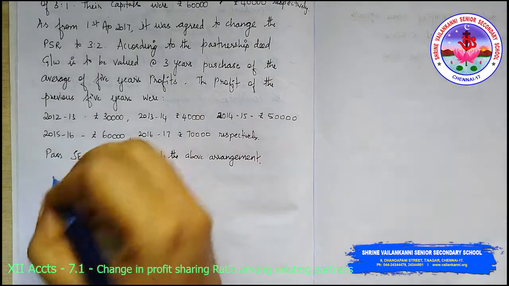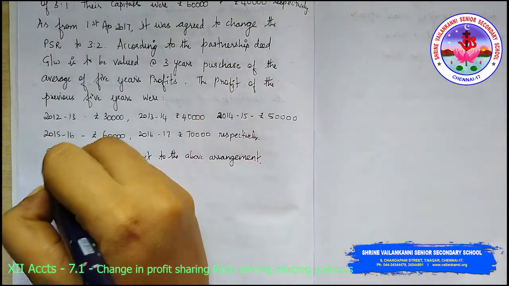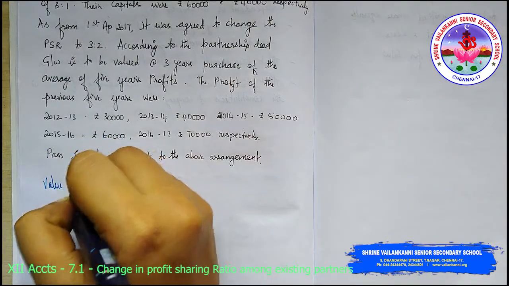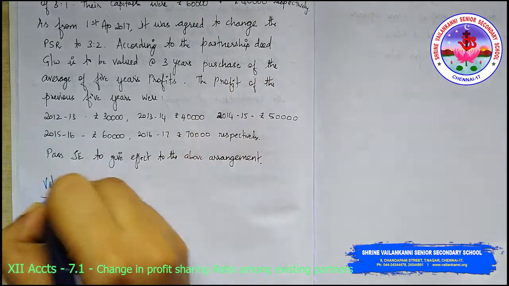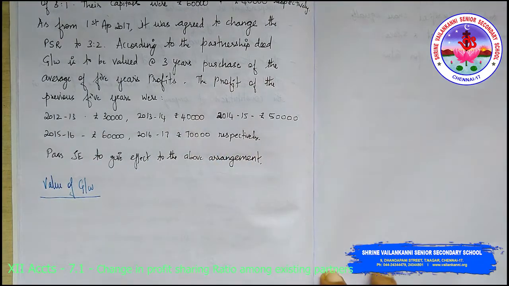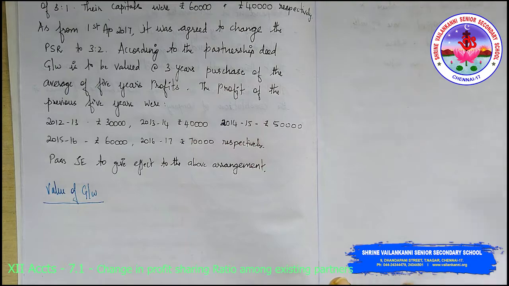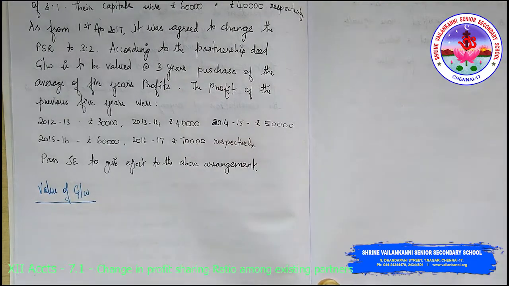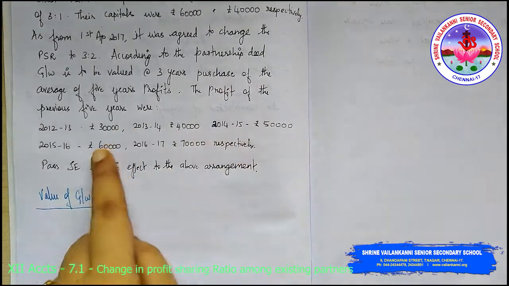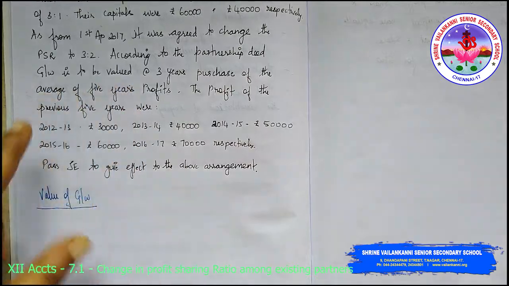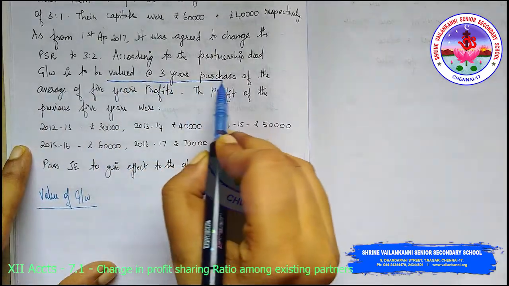So I'm just starting the solution. What is the value of goodwill? Say for example, you have various profits: 30,000, 40,000, 50,000, 60,000, 70,000. Goodwill is to be valued at 3 years purchase.